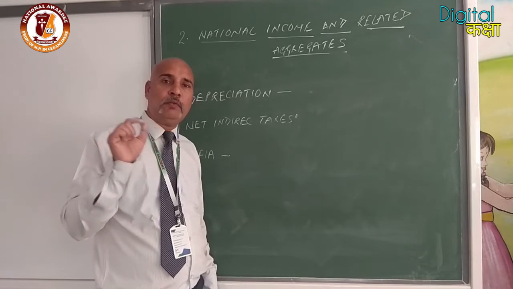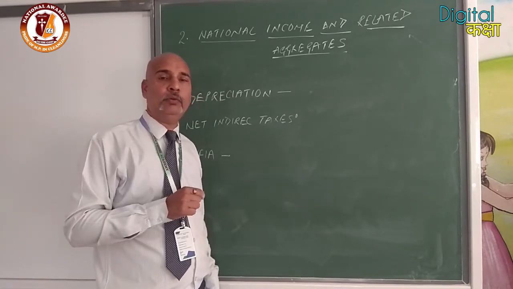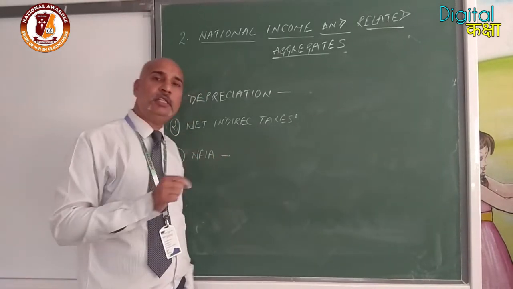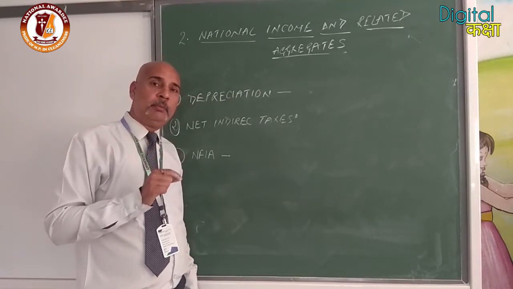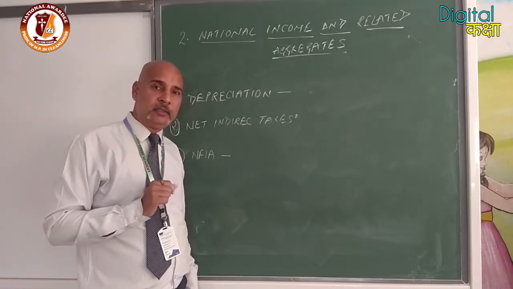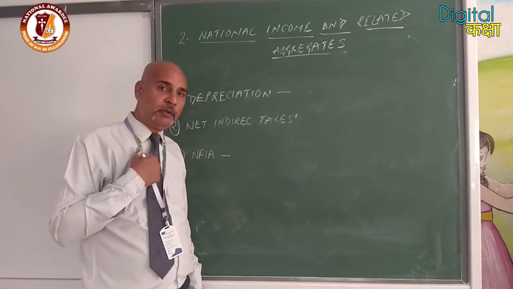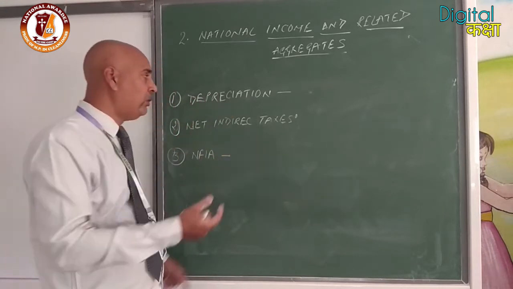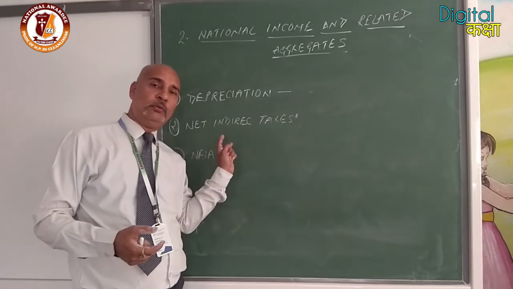GST must be paid by the seller, manufacturer, but is ultimately paid by the individual who purchases. So that means the burden is shifted from payer to payee. Who basically had to pay? Manufacturer. Who basically pays? Consumer. Okay? So the burden is shifted from seller to consumer.